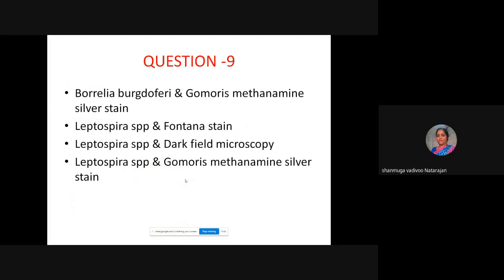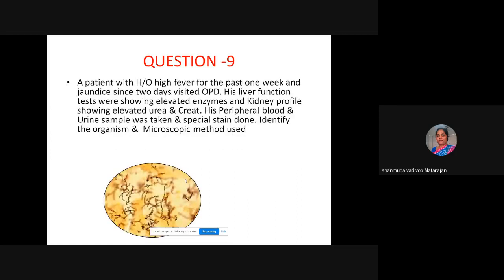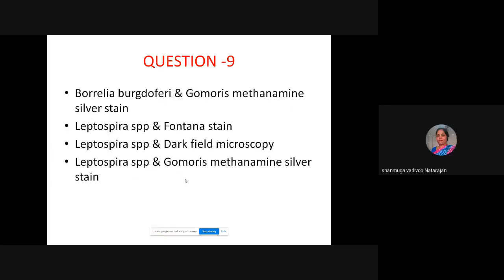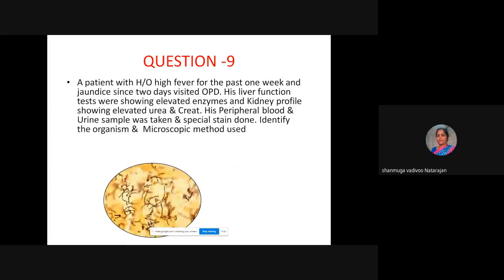Gomori methenamine silver will look almost like this, but it is only for tissue sections. So here they have used the peripheral blood sample, and urine specimens were taken. They are centrifuged and it is done. Owing to the clinical picture, it is leptospirosis, because there are hepatorenal changes.